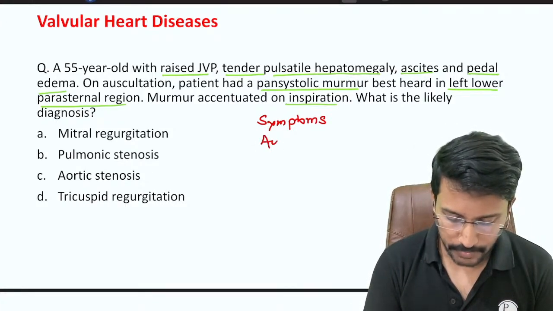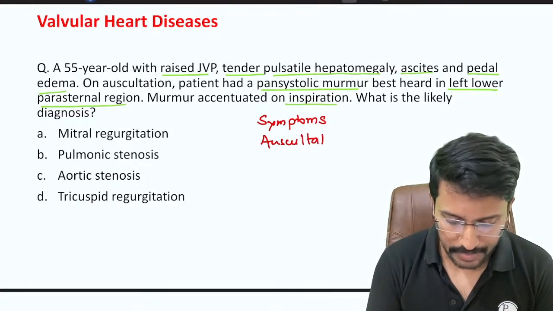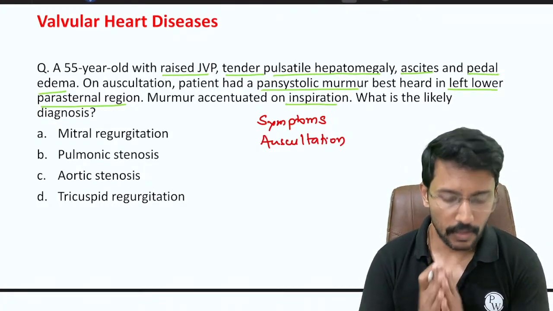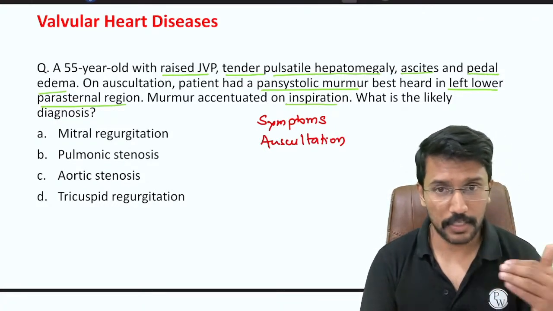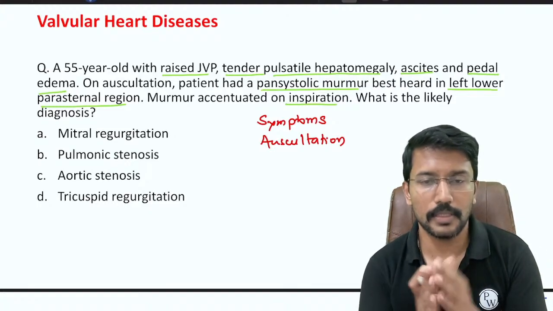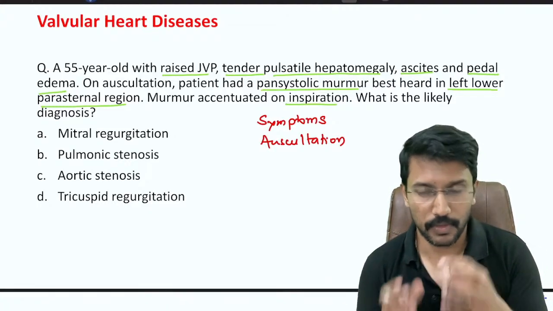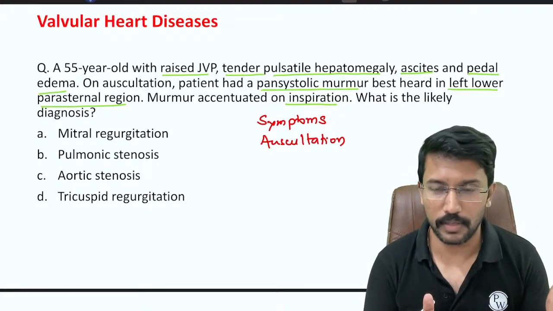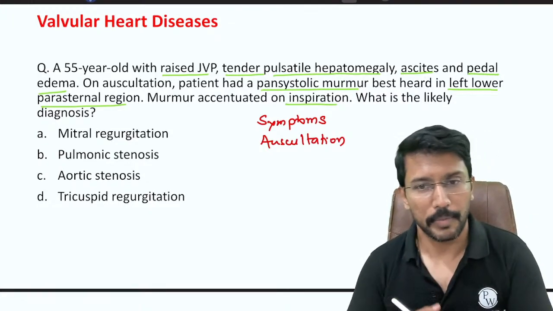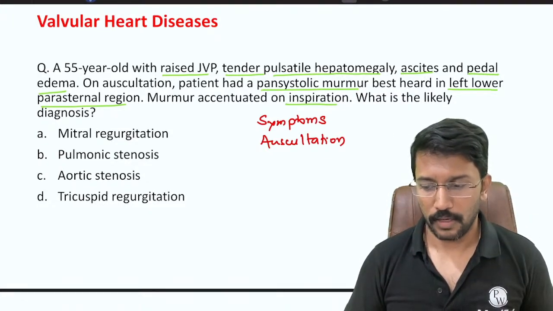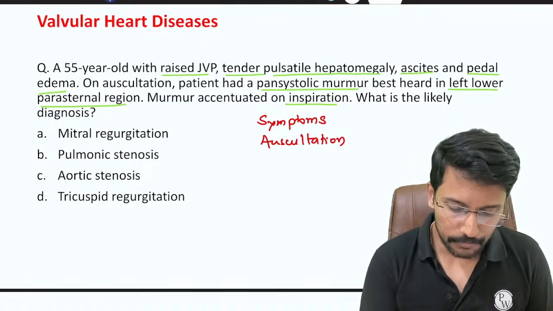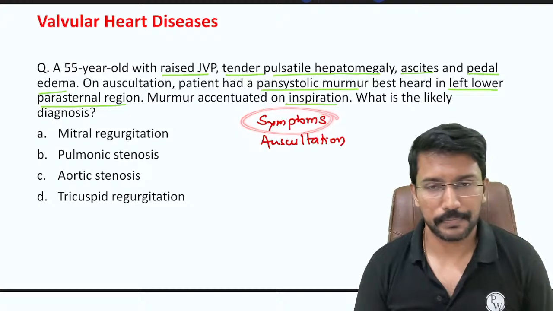And then it will mention the auscultation findings, basically the nature of the murmur, right? And within the auscultation finding or the nature of the murmur, they will also usually mention the relationship of the murmur with the phase of respiration, whether it gets better on expiration or on inspiration, and that will help us to reach the diagnosis. Okay, now just look at the first set, that is symptoms.